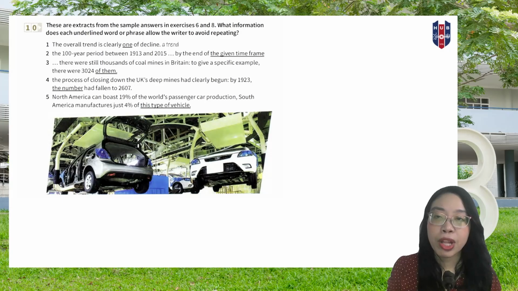In writing, when you keep repeating a noun or a piece of information, it might result in losing marks. So exercise number 10 here is designed to help you practice avoiding that. Can you take a look at the sentences here? What information does each underlined word or phrase allow the reader to avoid repeating? Please do exercise number 10.